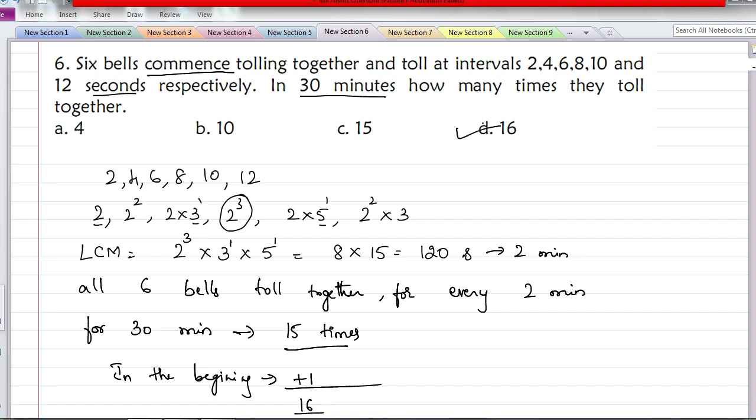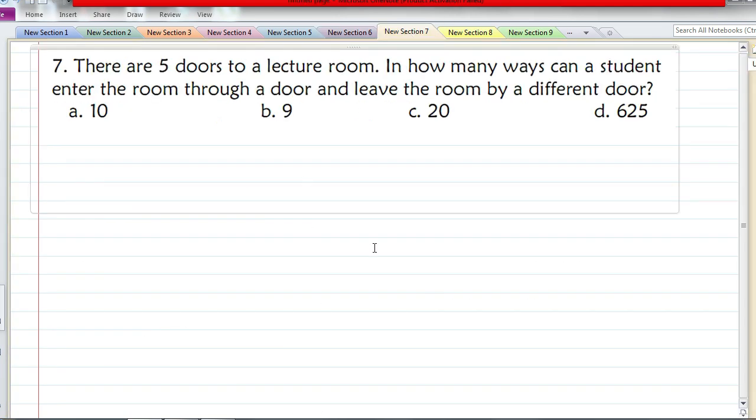Be careful with the questions. Slightly confusing or slightly misleading questions will be there. Here, most of the students will mark 15 as the answer. The answer is 16 because in the beginning itself, the bells toll once. Okay, so let's see the next question.